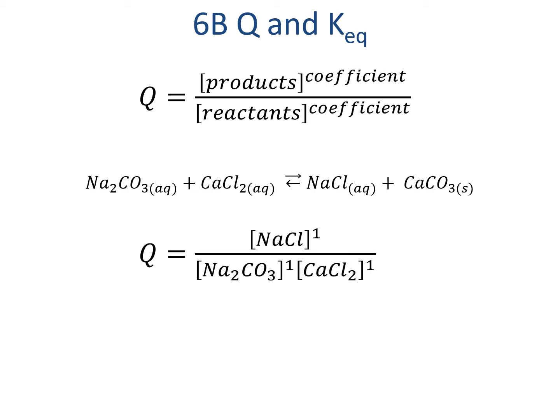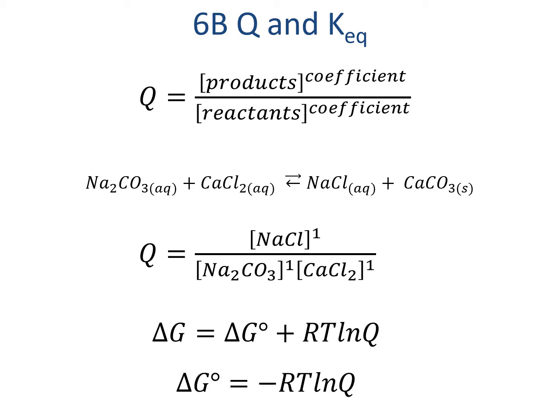Since every coefficient is 1 in the reaction stoichiometry, the powers for each concentration are also 1. Remember that this reaction quotient is a function of the larger equation for delta G. When delta G is 0, that is, the reaction is at equilibrium, the equation simplifies to delta G0 equals negative RT natural log of Q.